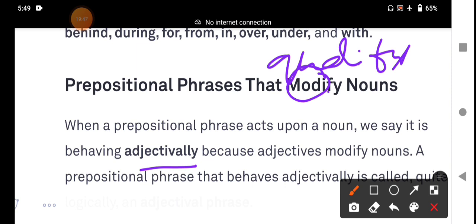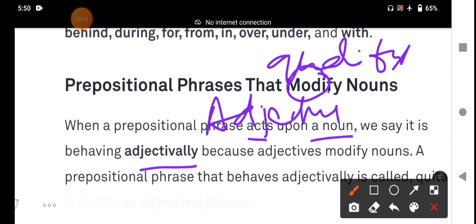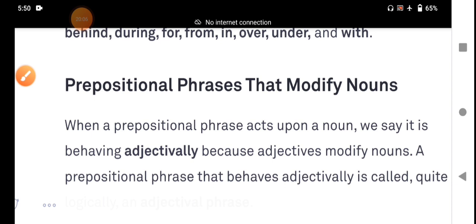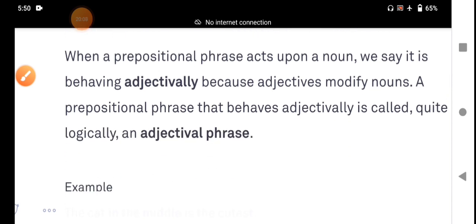That is how a prepositional phrase functions as an adjective. When a prepositional phrase acts upon a noun, we say it is behaving adjectively, because adjectives modify nouns. A prepositional phrase that behaves adjectively is called, quite logically, an adjectival phrase.